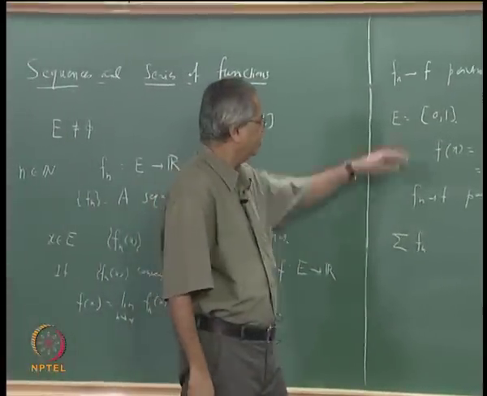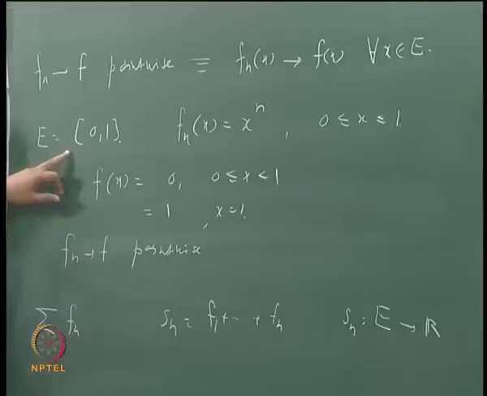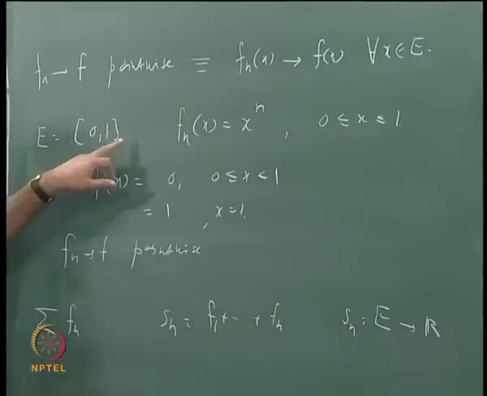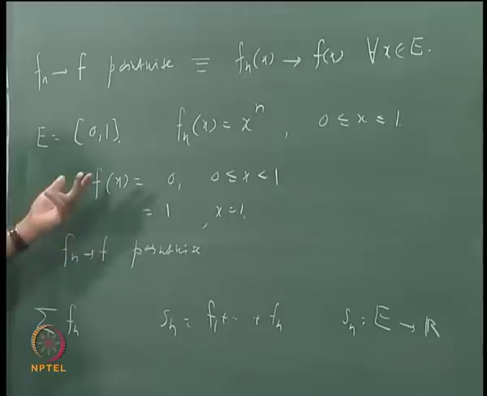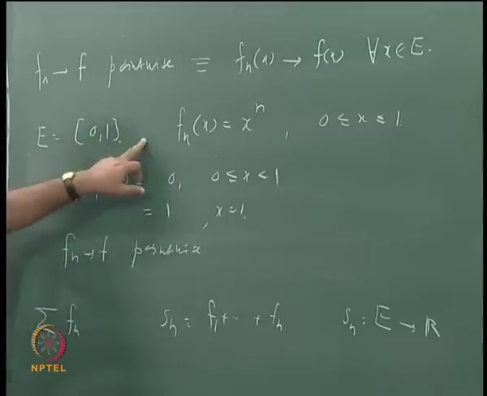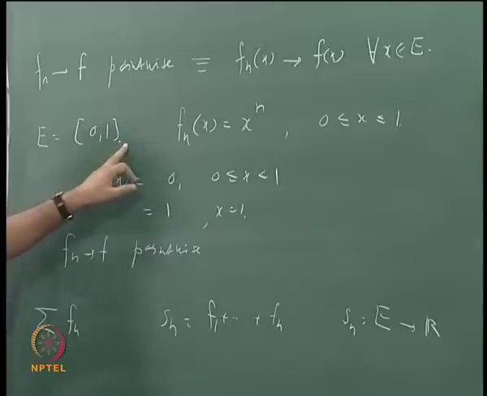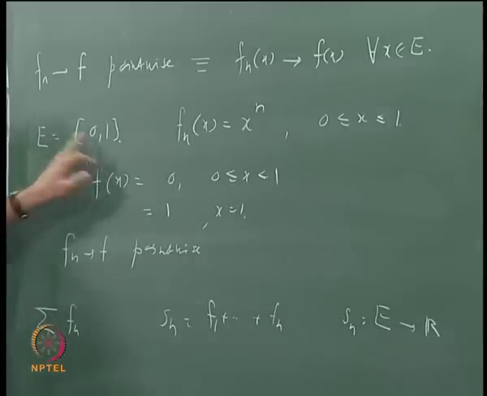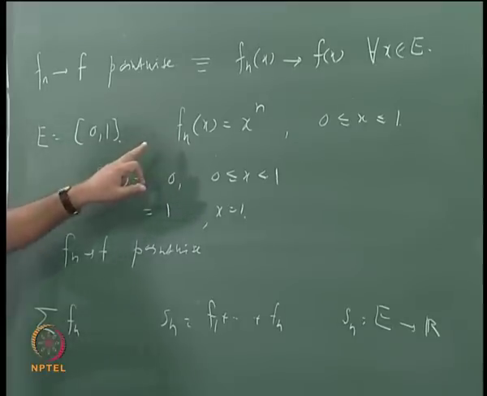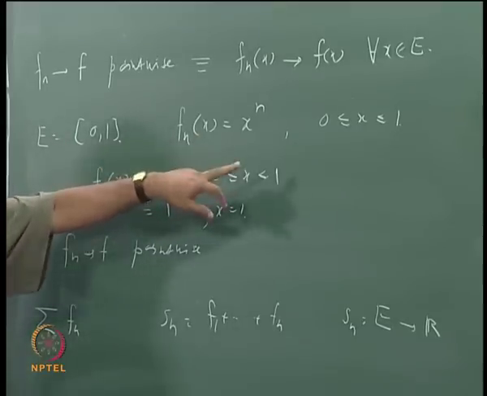By the way, going back to this example here, since we have taken this set E as 0 to 1, that is why fn converges to f pointwise. Suppose we take some other set, it may not happen. For example, suppose I take E from 0 to 2, then for x bigger than 1 the sequence fn does not converge. So it is not necessary that given any sequence it should converge to some function pointwise. Or even if you take say minus 1 to 1, it will converge for minus 1 less than x less than or equal to 1.